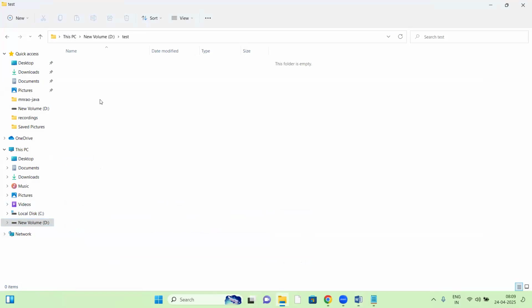For Python application development, we have separate IDEs available, PyCharm and Visual Studio Code. Those IDEs we can use for Python. But for a very simple script, I'm simply using Notepad. D drive, test folder. So how can we go to this?